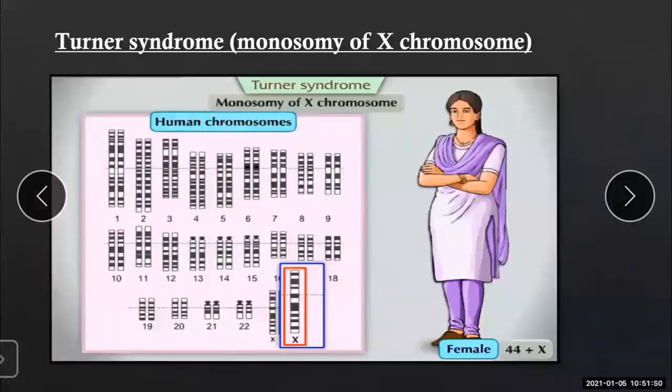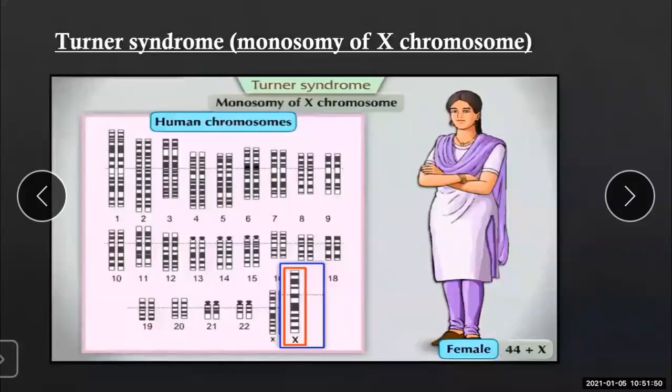Now what is this Turner syndrome? What is this disorder? Here we can see the monosomy of an X chromosome, meaning there is a deletion or reduction of an X chromosome. As with autosomes, abnormalities in sex chromosomes also cause some disorders. So Turner syndrome is 44 plus X. Here the allosomes are single in number. This arises due to either inheritance of only one X chromosome from parents or due to inactivation of a gender related part of the X chromosome.